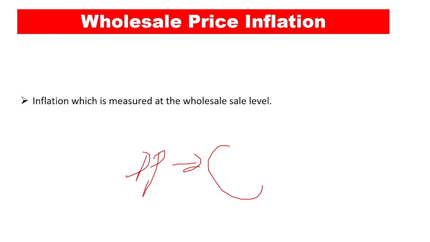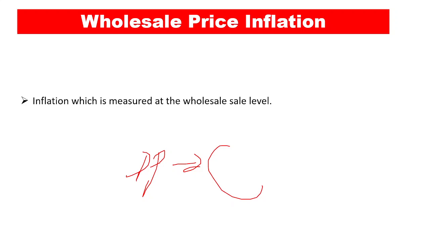So we'll talk about two kinds of inflation. Now, there are two kinds of inflation on the basis of the indexes, right? We talk about retail inflation, which comes under the CPI, that is consumer price index. Then we have the wholesale inflation, which comes under the WPI, that is wholesale price index, right?